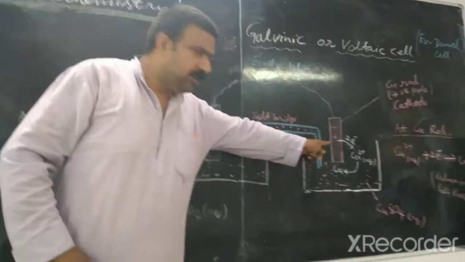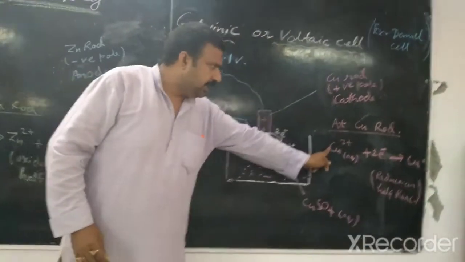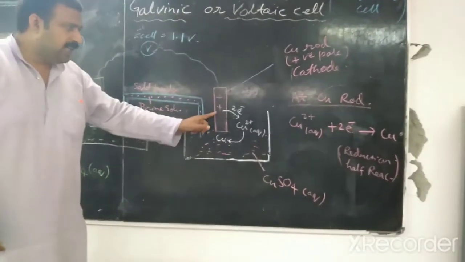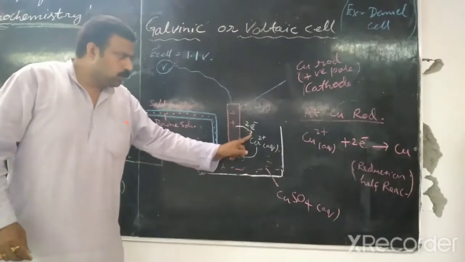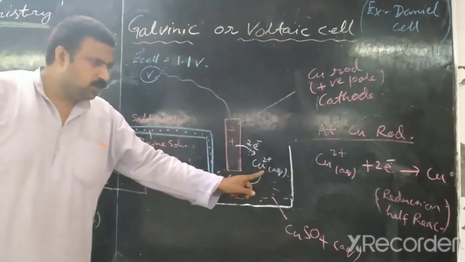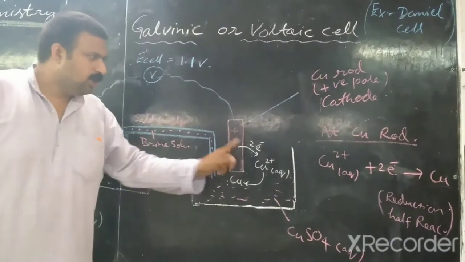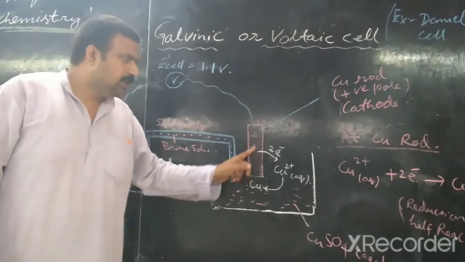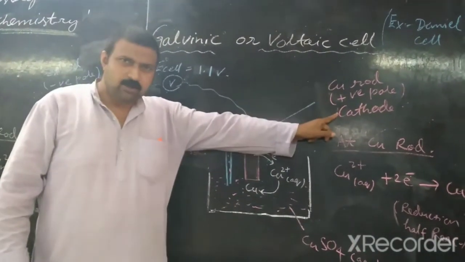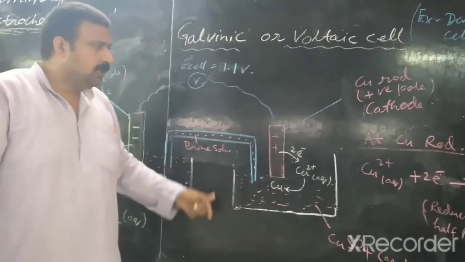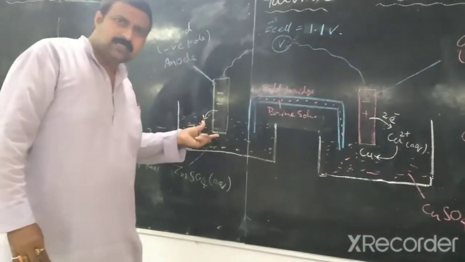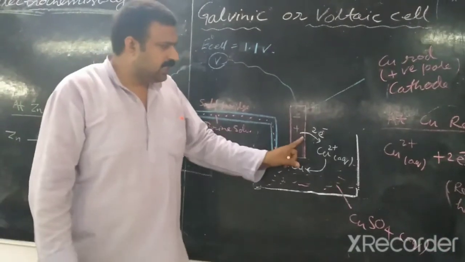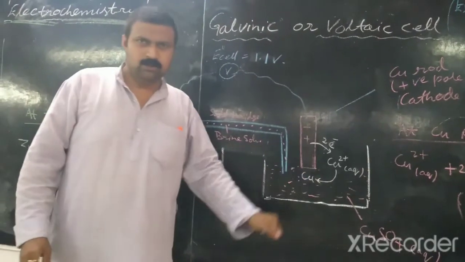And at the copper rod, reduction of Cu2+ ion into copper takes place. Due to this, the copper rod becomes positively charged, but due to reduction, this copper rod is called cathode. So the real concept is that the rod at which oxidation takes place is anode, whether it is positive or negative, and the rod at which reduction takes place is called cathode.